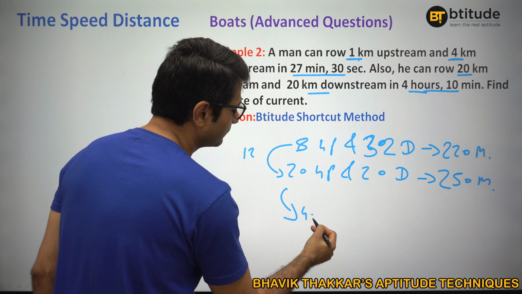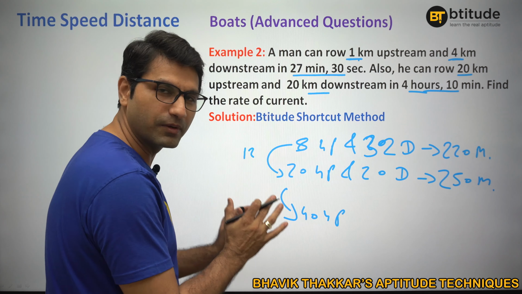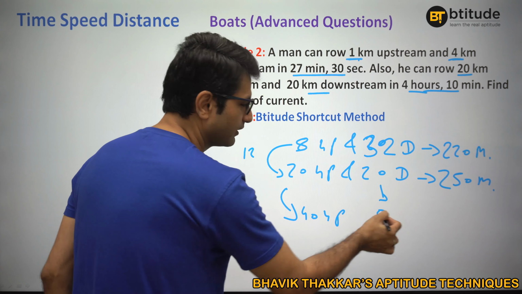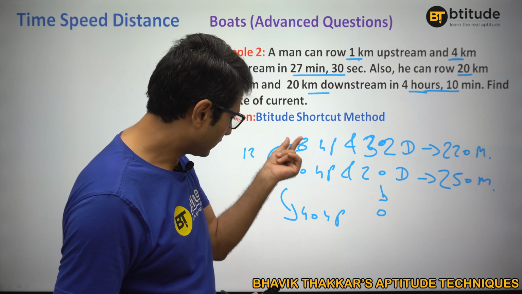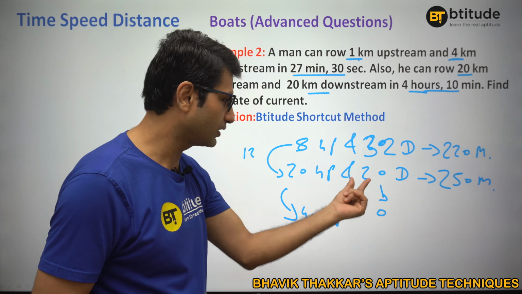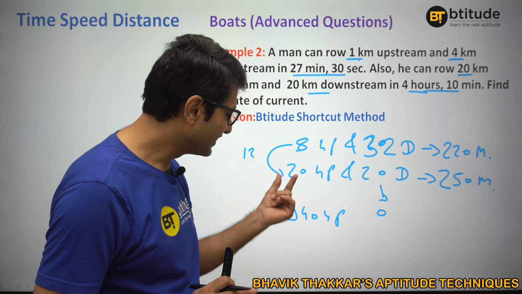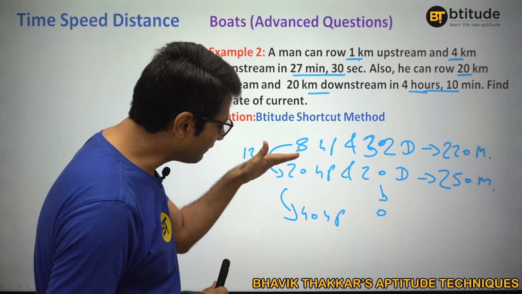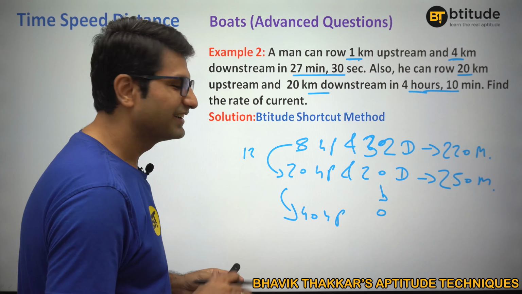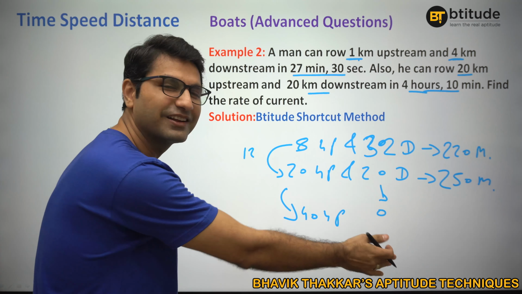So if I make it whole, the total here is 32 and the total there is 40, right? So make it 40. If I convert these 20 into these 20 as well, that means the total will be 40. Here it would be 0. Are you getting it? 12 increase, 12 decrease. Now let me make this 0. So 20 will be increased here. 20 decrease, 20 increase. Same method. So when I increase this by 20 into 2.5, which is 50 minutes, the time should increase by 50 minutes.